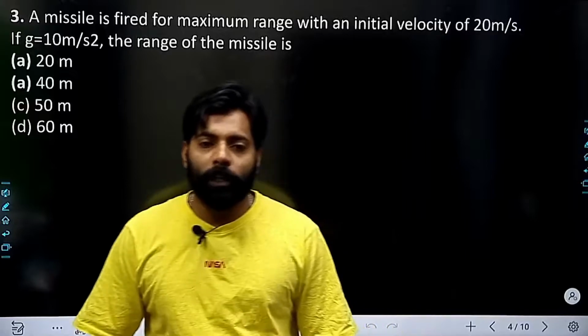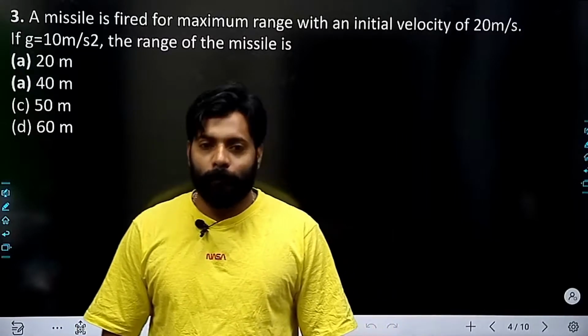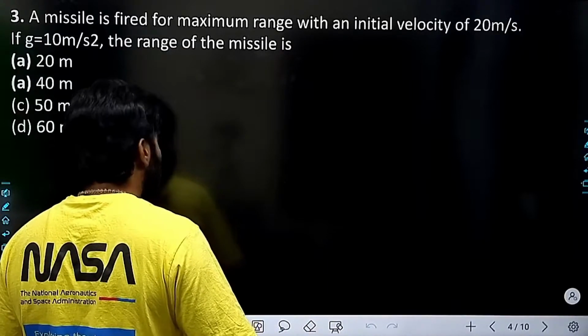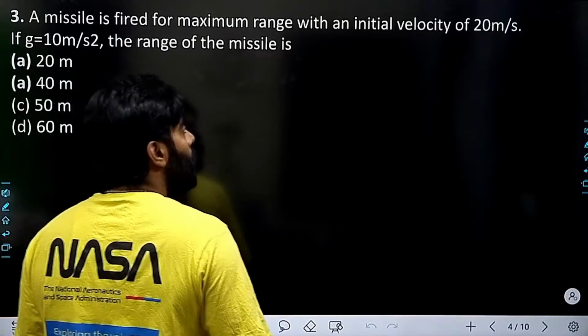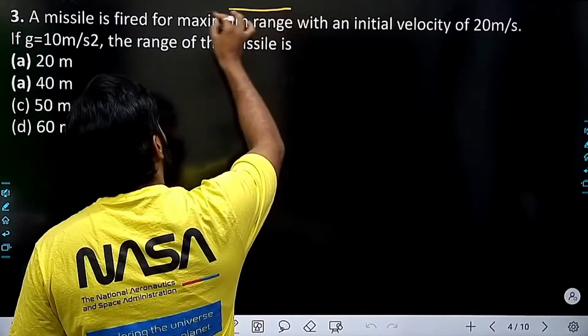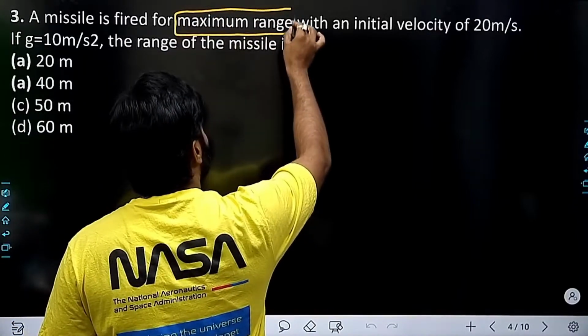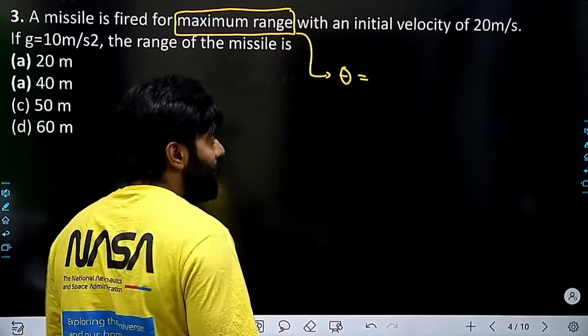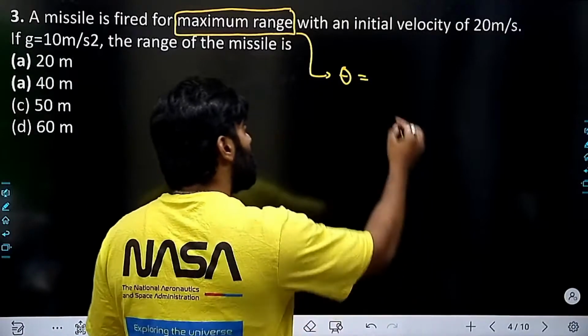The question is very important. A missile is fired for maximum range. That means, what must be the angle of projection to get the maximum range? The angle must be 45 degree.